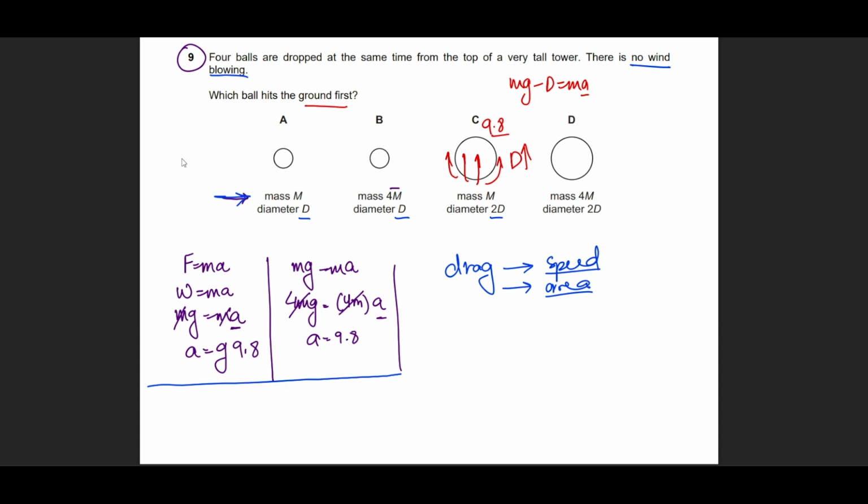If there was no air resistance, if it was negligible air resistance, they will all fall together. But in the presence of air resistance, size would matter, surface area would matter, and of course having a higher mass with low surface area will have its own advantage in this race. So option B will be the correct answer.